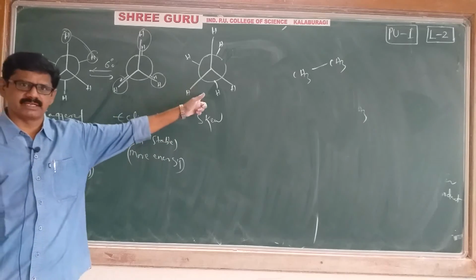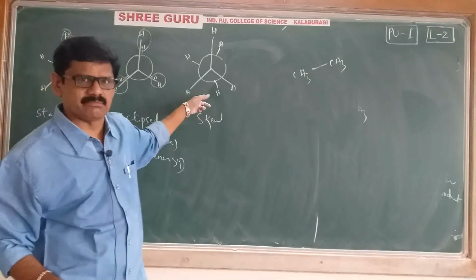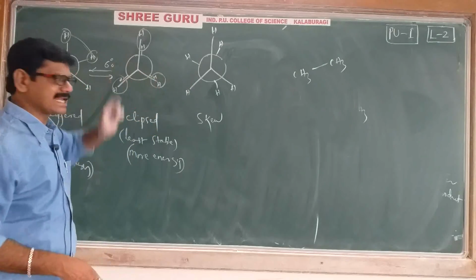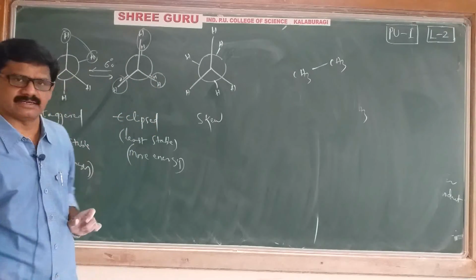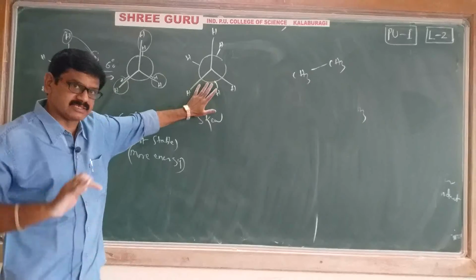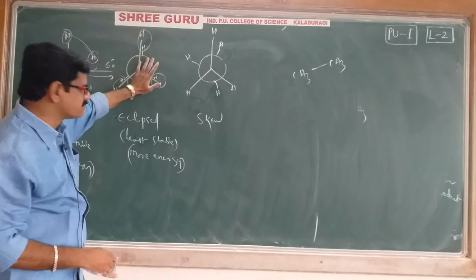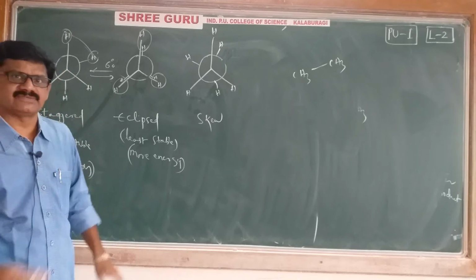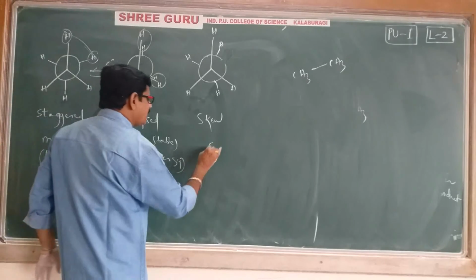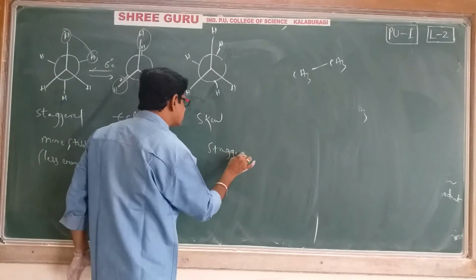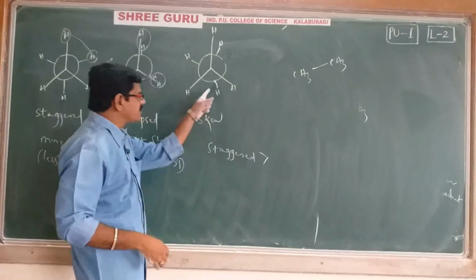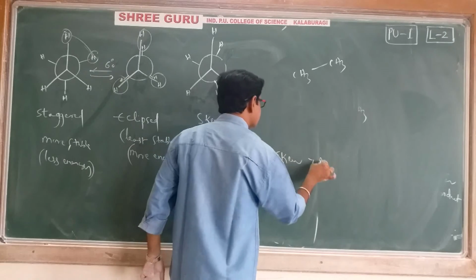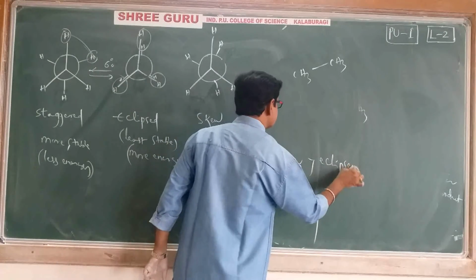What about the skew form then? What is the stability of the skew form? Skew form stability is more than eclipsed, but less than staggered. That's why the stability order is written like this: highest stability is the staggered form, then in the middle the skew form, and the least stable is the eclipsed form.